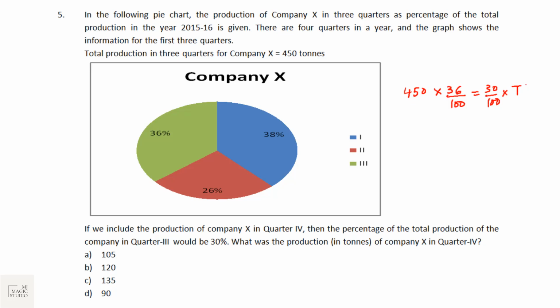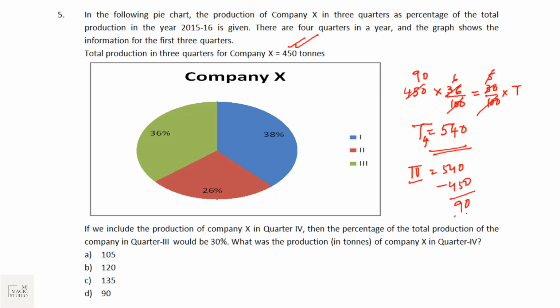So if we solve this, we can get the value of total production of 4 quarters. 100 gone, 6, 5 would be 90, that is 540. So total production in all 4 quarters is 540. Now what is the production of company X in quarter 4? In 3 quarters, the total production is 450. Total production of 4 quarters is 540. That means production in quarter 4 is 540 minus 450, that is 90 tons, and that is given in option D.